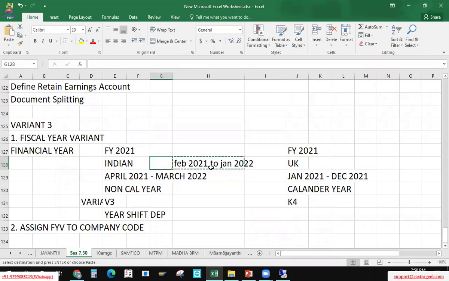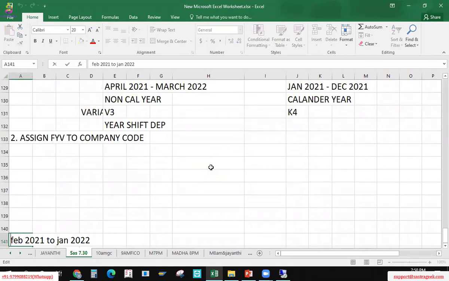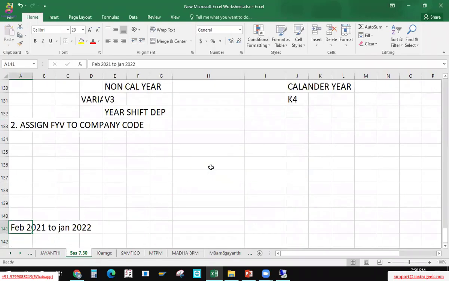First, today, try to look at the fiscal year variant. Then let me know in tomorrow's session how we can do this, but don't try attempting it. Just roughly check and let me know. This will be a small observation for you: how we can define, and if I can define, how I can define new entries for this one.